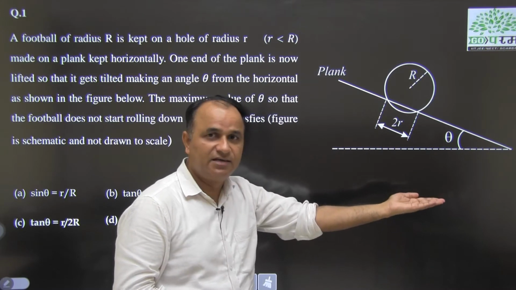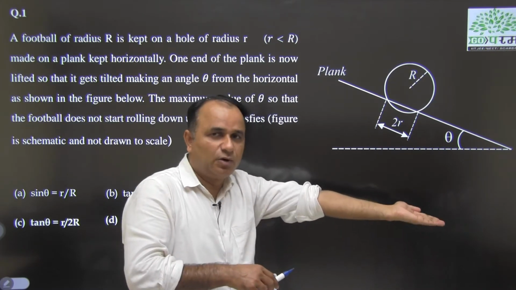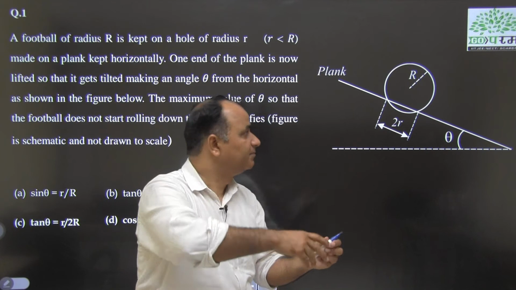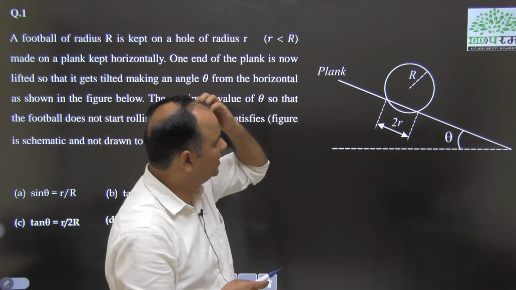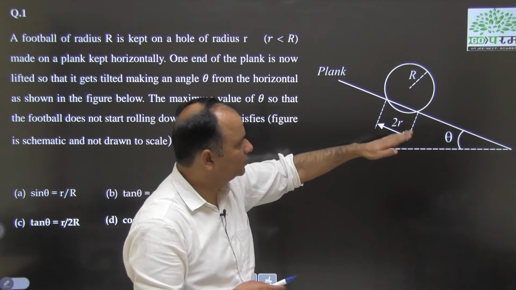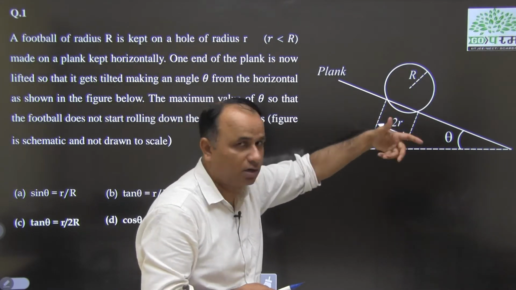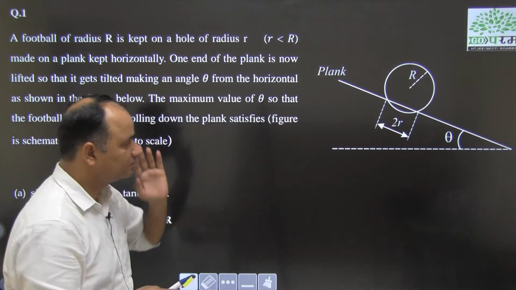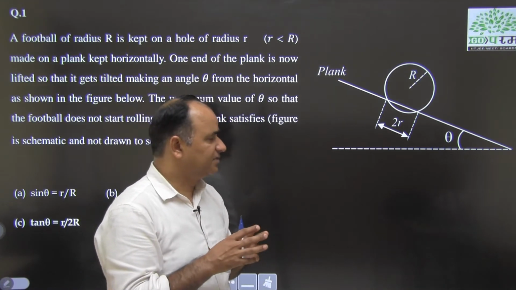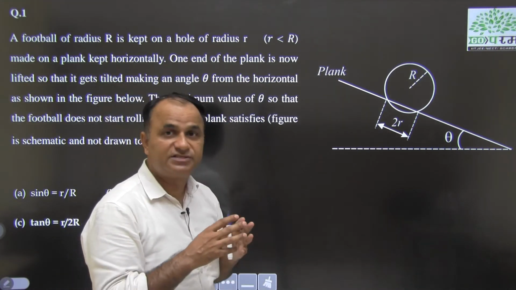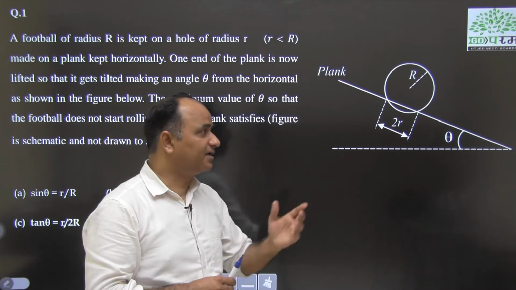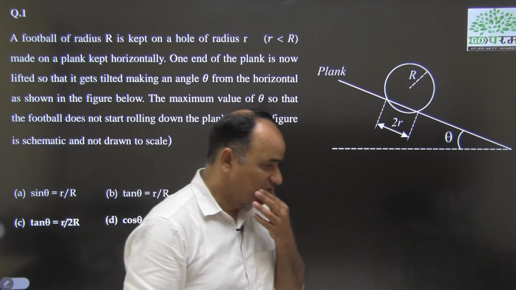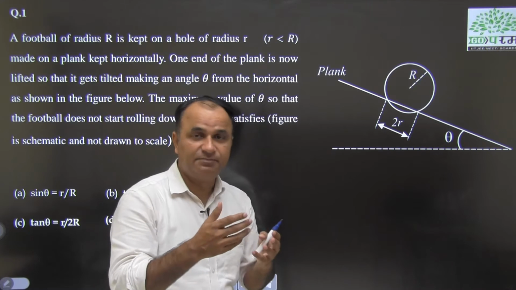Now, slowly and steadily this platform is lifted from the horizontal to make it a bit elevated and gradually elevated. And we have to find a condition that at a particular angle of theta, this football is going to roll over the surface, over the plank. At that condition, when the rolling of the football will start, we have to make a relation between that angle and the radii of the football as well as of the hole. This is the situation.